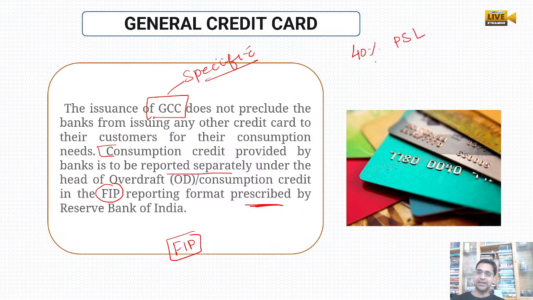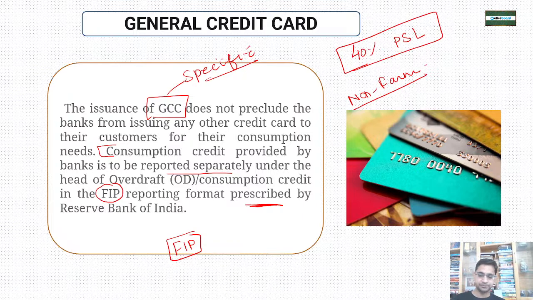Priority sector lending is 40%, under which banks have to provide loans to areas like weaker sections, housing, MSME, renewable energy, agriculture and education. Now, for non-farm entrepreneurial activities of individuals, you have to do separate reporting.